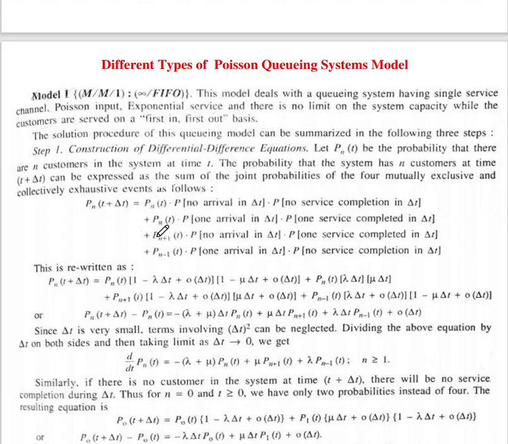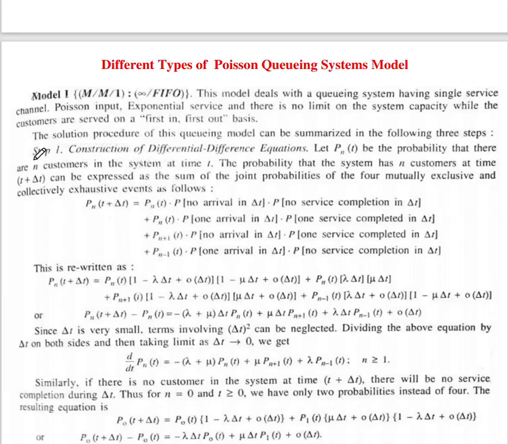Now we will find the steady state differential equation of this model. In step 1 we will construct the differential-difference equation. Let P_n(t) be the probability that there are n customers in the system at time t. The probability that the system has n customers at time t plus delta t can be expressed as the sum of the joint probabilities of the four mutually exclusive and collectively exhaustive events as follows.